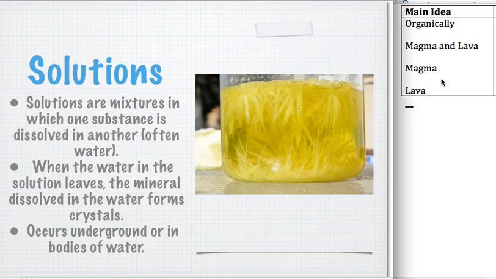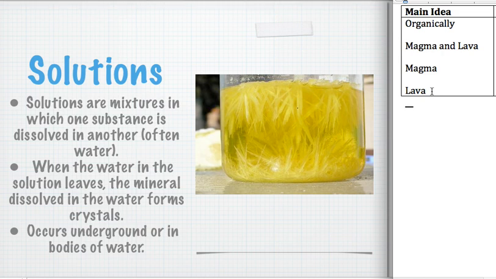Our last one is solutions, and this is definitely the trickiest of the 3, but it's not super tough, and we're going to do a lab with it in class. So a solution in general is a mixture where one substance is dissolved in another. So salt water is a solution. Salt is dissolved in water. It turns out, though, you can get other minerals to dissolve in water as well, not just salt. Right? And if that water leaves for whatever reason, the mineral will get left behind and will form crystals. And ultimately, you'll get a mineral.